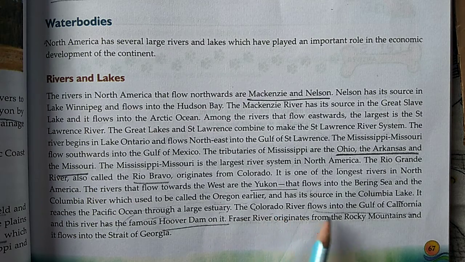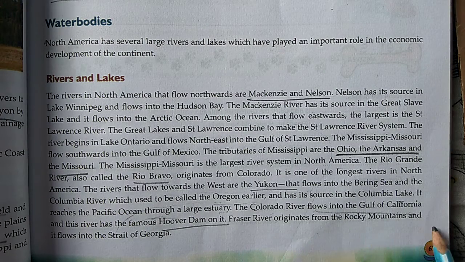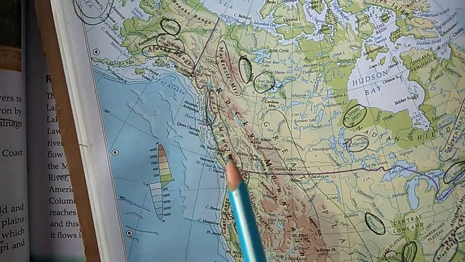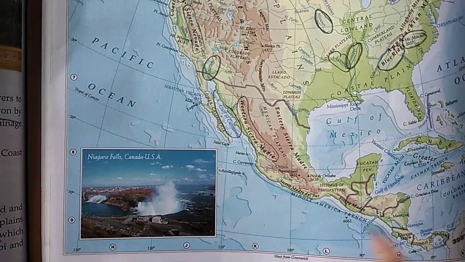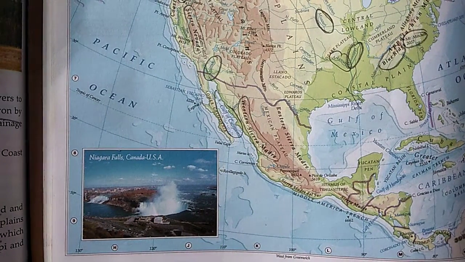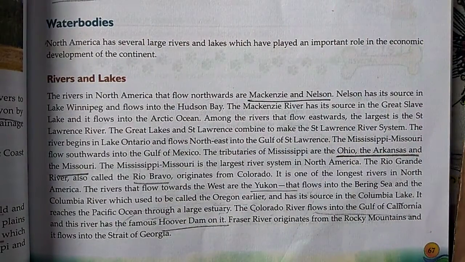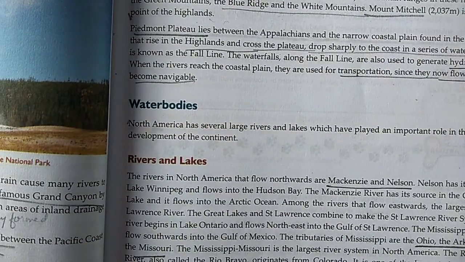The Colorado River flows into the Gulf of California, and the river has the famous Hoover Dam on it. The Fraser River originates from the Rocky Mountains, and it flows into the Strait of Georgia. So the Rocky Mountains are over here. From here the river originates, and it flows in this portion of your California. So these are the main rivers you have to learn. Underline the important points and go through your objective. Thank you, and read the chapter properly.